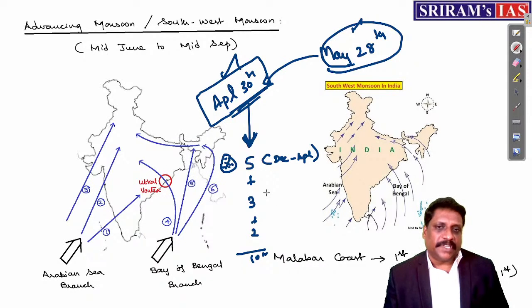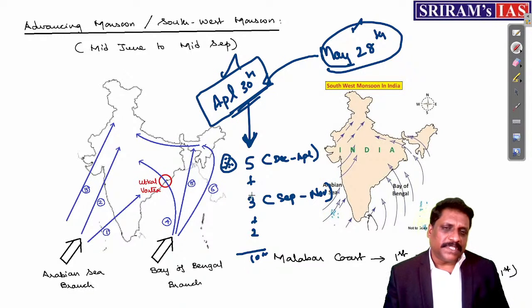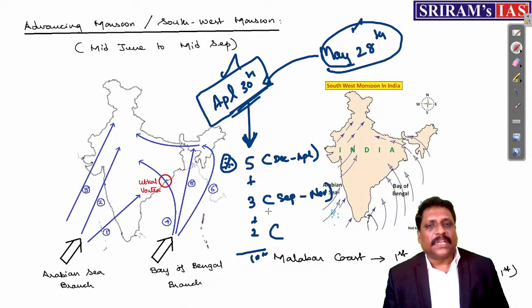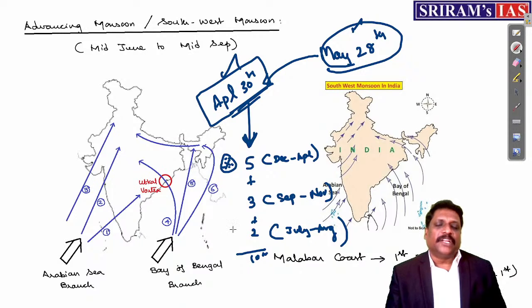Another 3 months, if I start from September to November: September, October, November. My friends, this is the time when you'll have more of the Nobel laureates, and most of the science and technology questions can be based on these Nobel laureates. Then I can give slightly more emphasis to July and August. If you want to leave it, May and June you can leave.